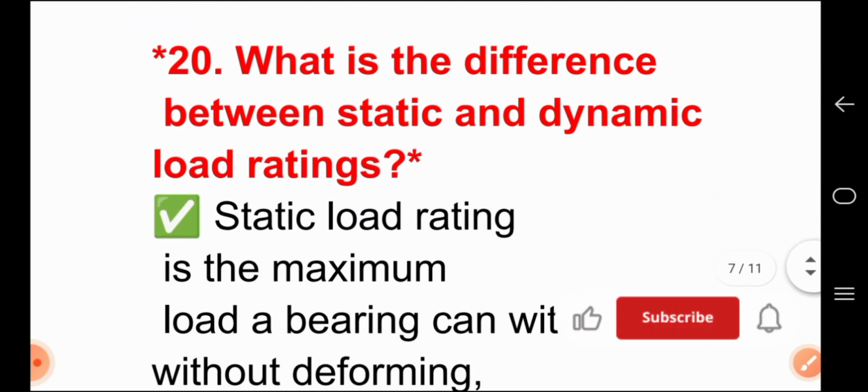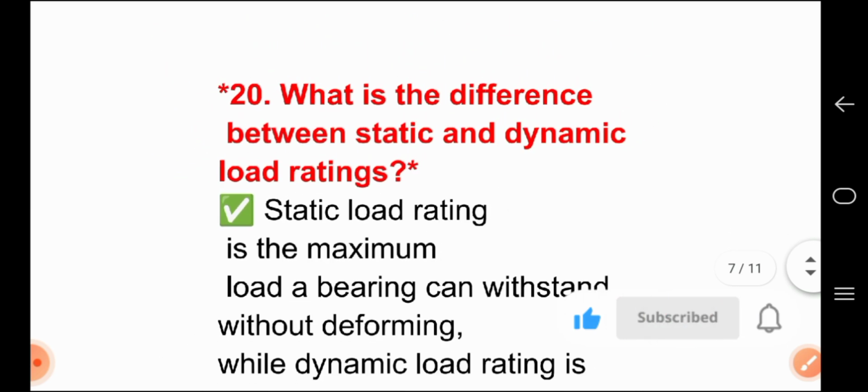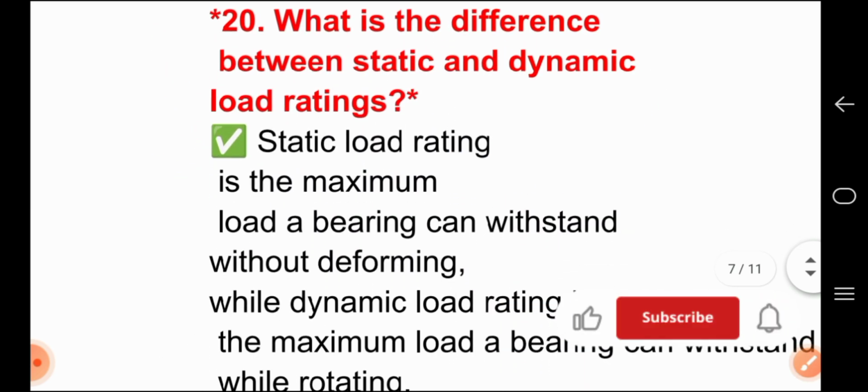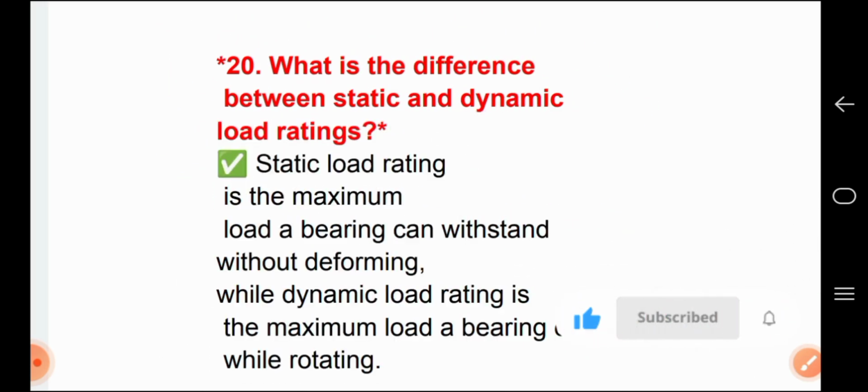Question number 20. What is the difference between static and dynamic load ratings? For answer, static load rating is the maximum load a bearing can withstand without deforming, while dynamic load rating is the maximum load a bearing can withstand while rotating.